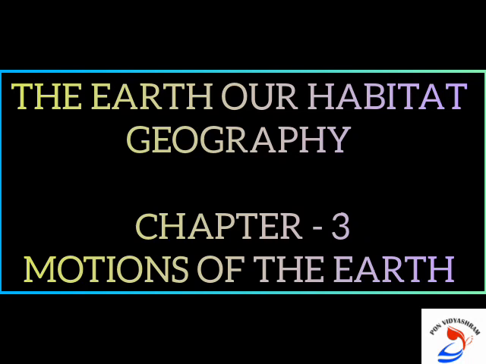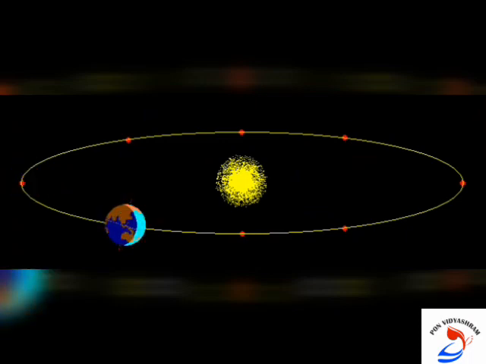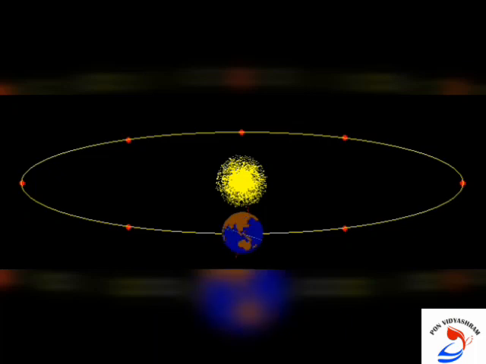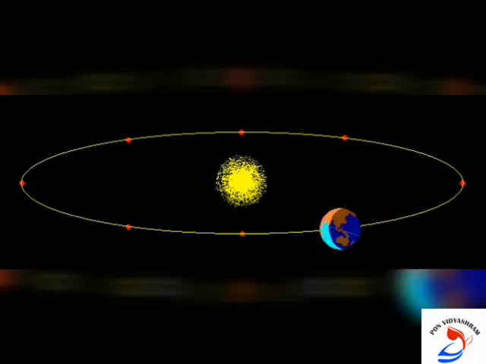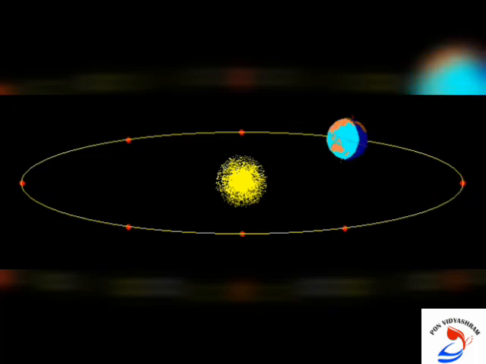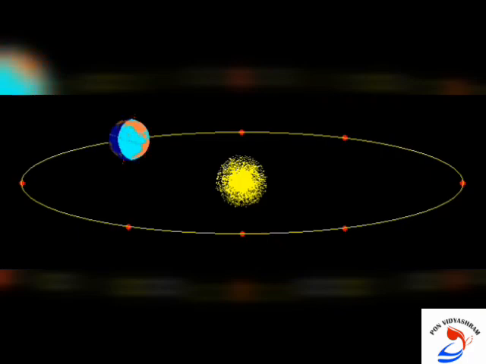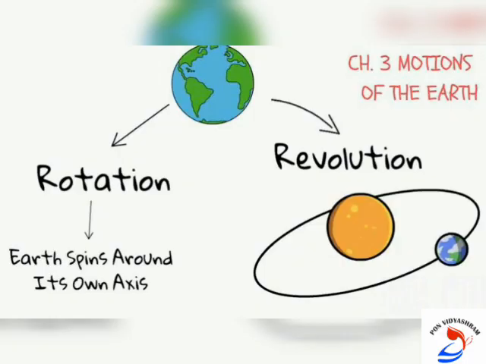In today's session, we are going to see the Geography lesson, Motions of the Earth. Earth rotates and revolves. These two actions make the Earth change its climate and vary between day and night. What is rotation?